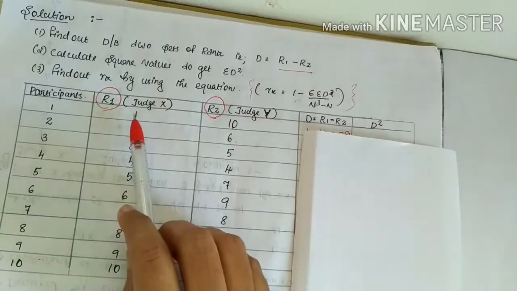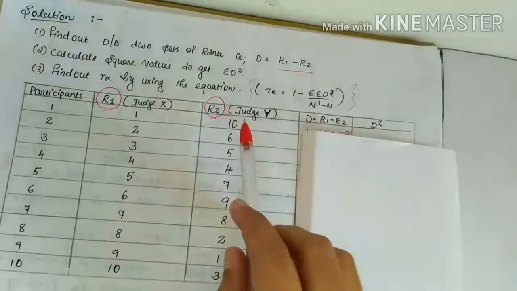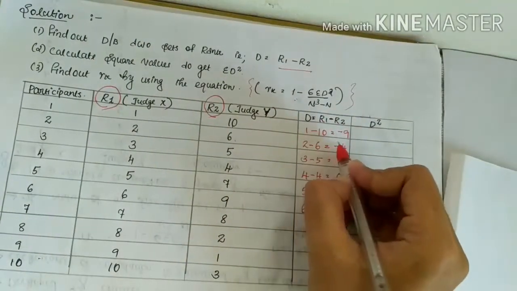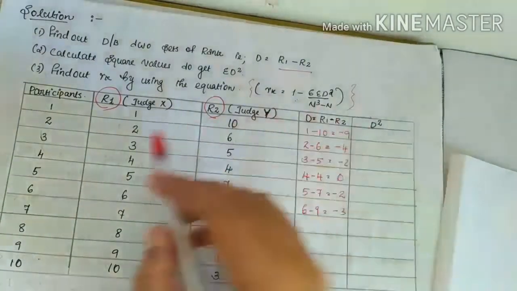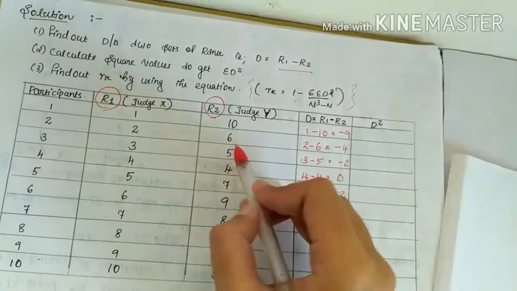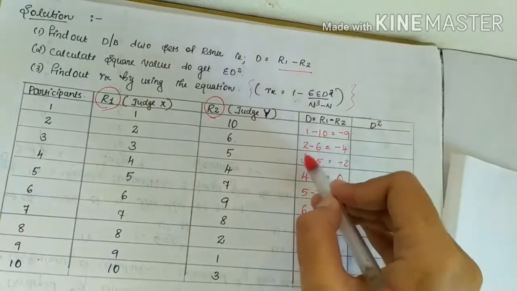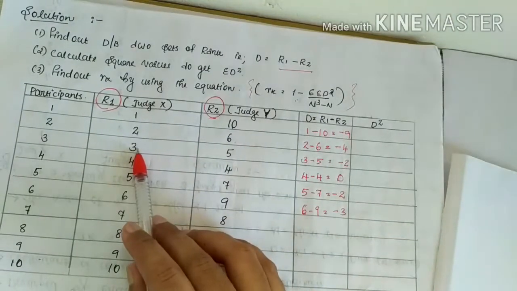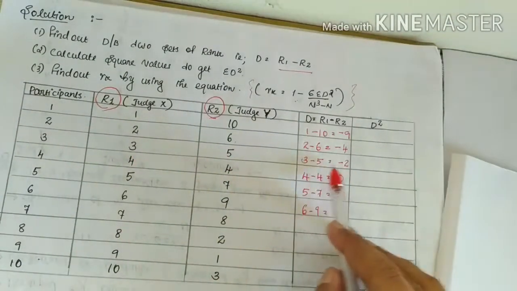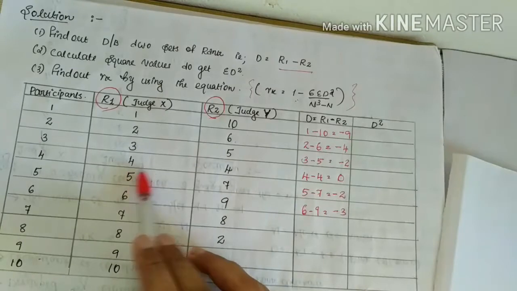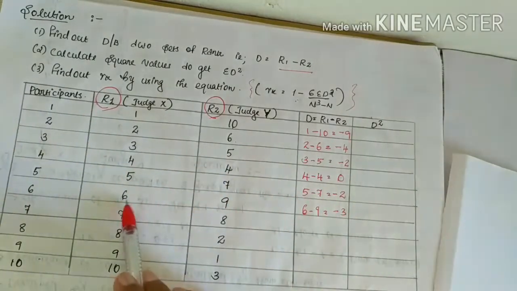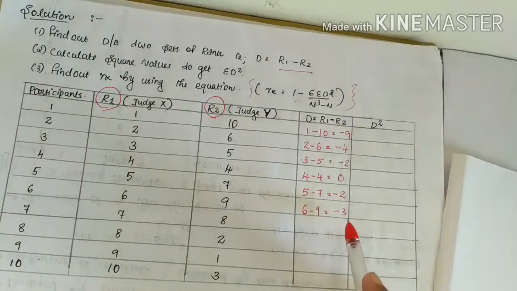Here R1 is 1 and R2 is 10, so D is equal to 1 minus 10, that is minus 9. R1 is 2 and R2 is 6, that is 2 minus 6, minus 4. Then R1 is 3, R2 is 5, 3 minus 5, minus 2. 4 minus 4, 0. 5 minus 7, minus 2. 6 minus 9, minus 3.